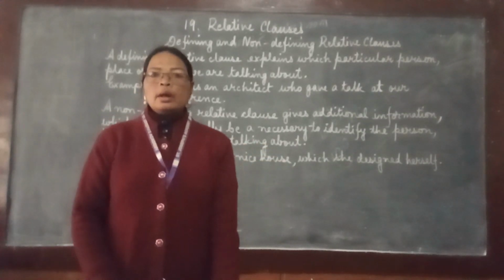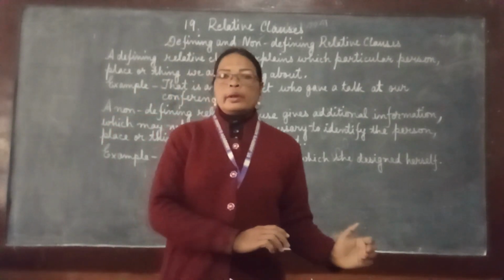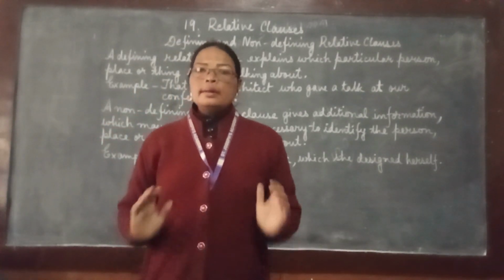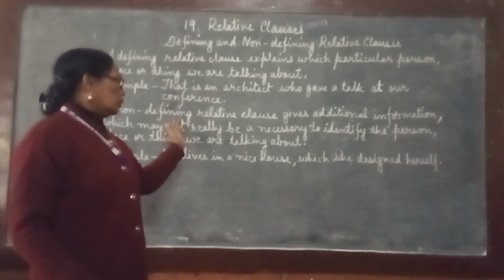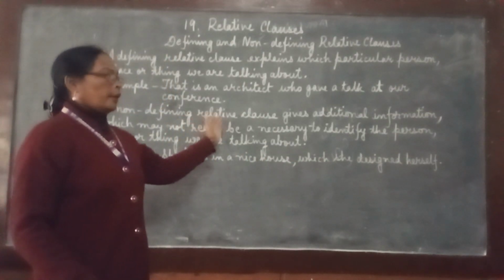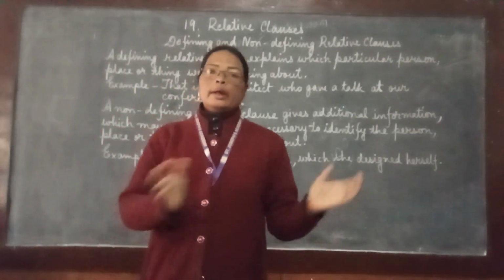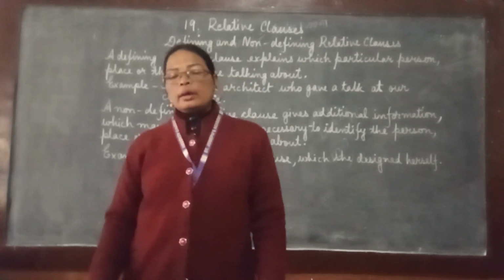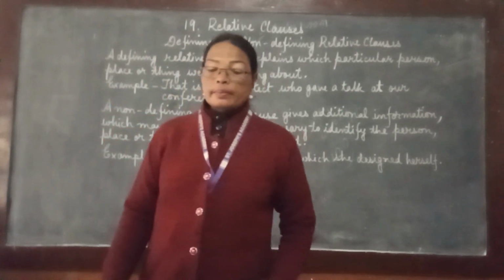If that extra information is not given there, we can still understand the same thing. But in our non-defining relative clause, we have already got the information, but extra information is also there. That's why it belongs to our non-defining relative clauses.